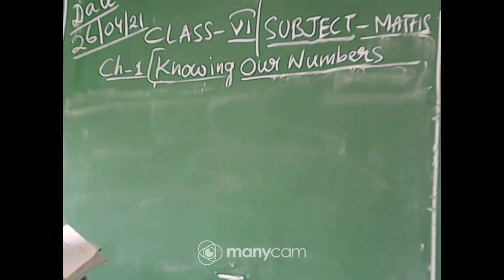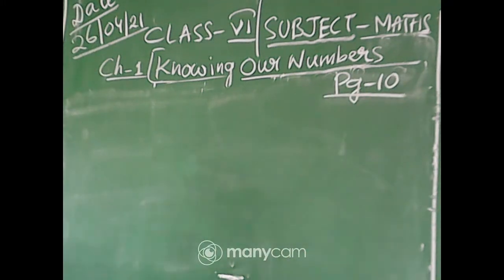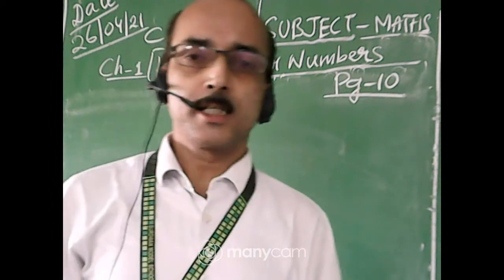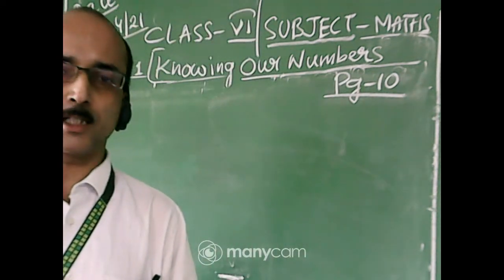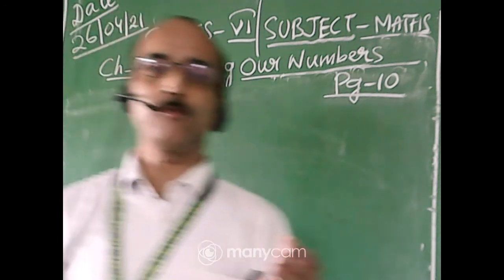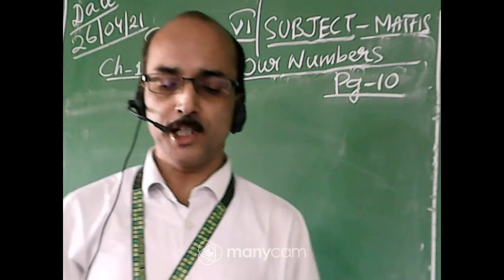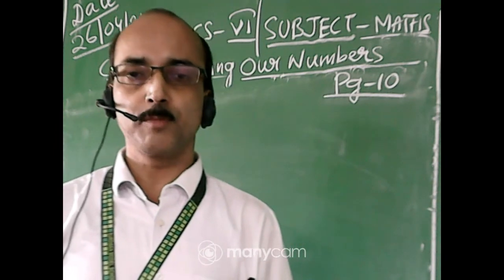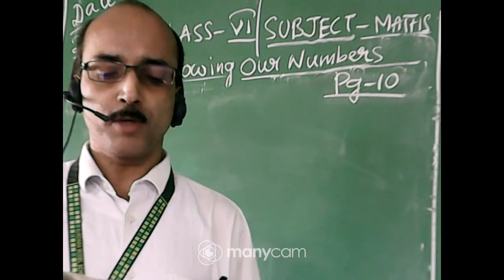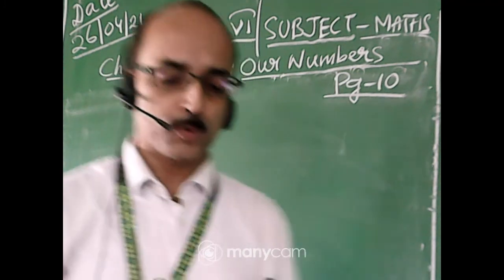Okay, now we will do page number 10. See all of you here, page number 10, two systems of numeration we will learn here. One is the Indian system of numeration, another is the international system of numeration. See here, commas help us in reading and writing large numbers. You should remember this one. In our Indian system of numeration, we use ones, tens, hundreds, thousands, then lakh and crore.